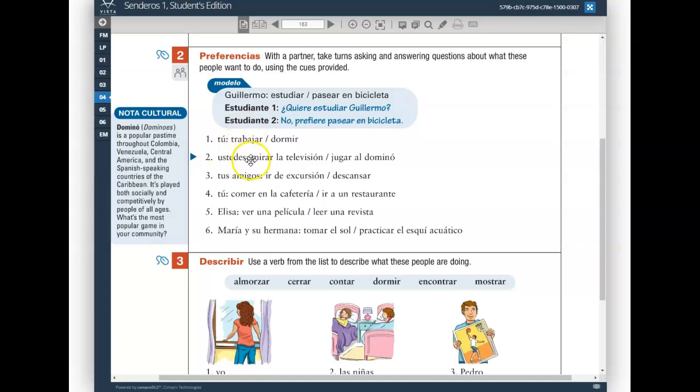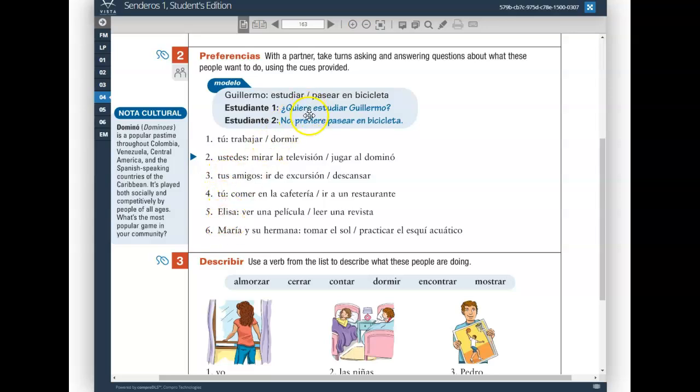aka not conjugated, because when we have two verbs together in Spanish, and English for that matter, we conjugate the first, but we leave the second in the infinitive. For example, ¿quiere estudiar Guillermo? Does Guillermo want to study? So conjugate the verb querer in the subject that's provided at the beginning.